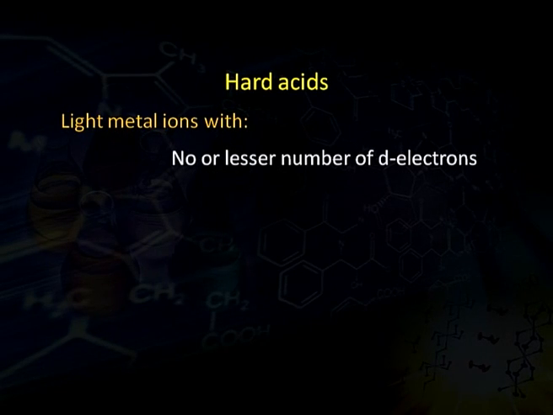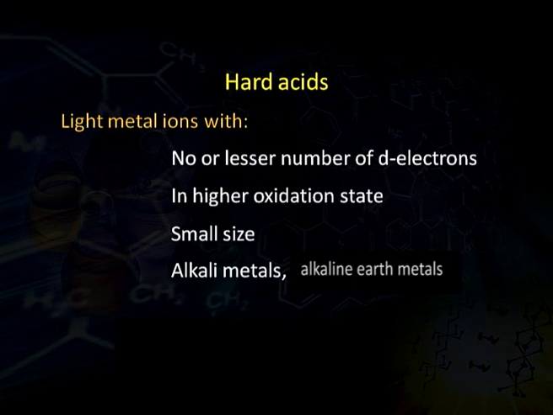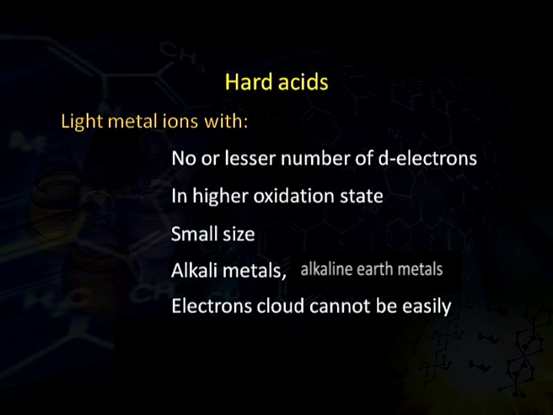Coming on to hard acids. What are hard acids? These are light metal ions with no or fewer d electrons, light metal ions in a high oxidation state, metal ions of small size like alkali metals and alkaline earth metals, and metal ions whose electron cloud cannot be easily polarized.